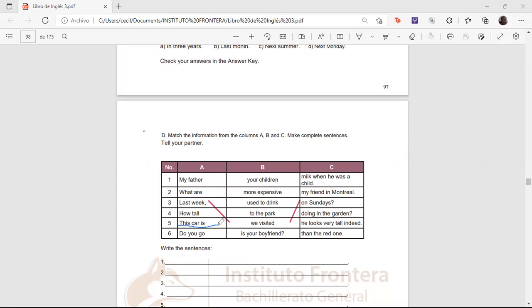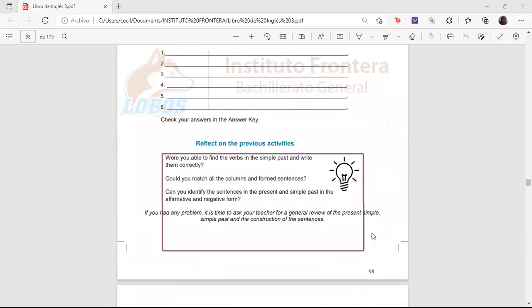This car is more expensive than the red one. Okay, you have to find which one belongs to the sentence and make a statement. You have to write down here the sentence completely. Okay, that's your activity. This is going to be on page 98.